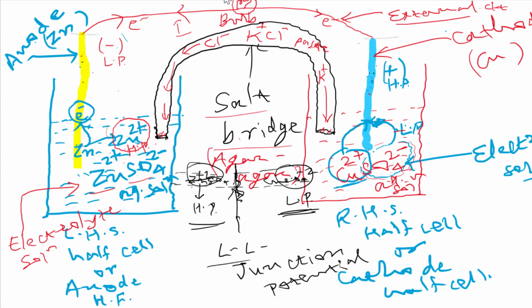So these are the functions of the salt bridge. Now we can recall: to complete the circuit internally, to maintain electrical neutrality of both the half cells, as well as to minimize or reduce the liquid-liquid junction potential which can arise due to direct mixing of the solutions, or we can say electrolytes.